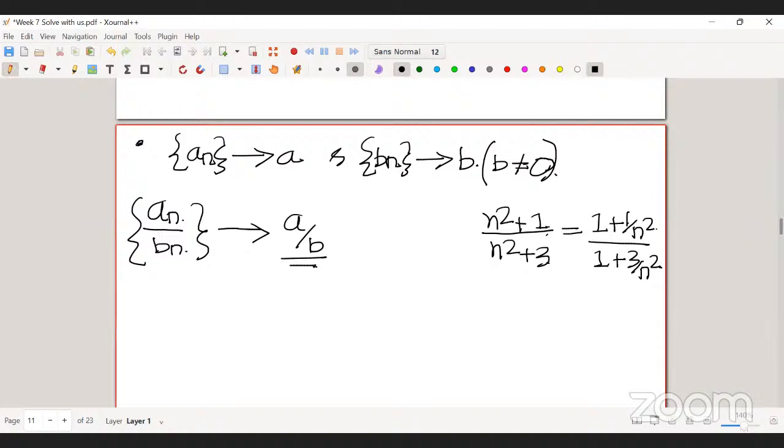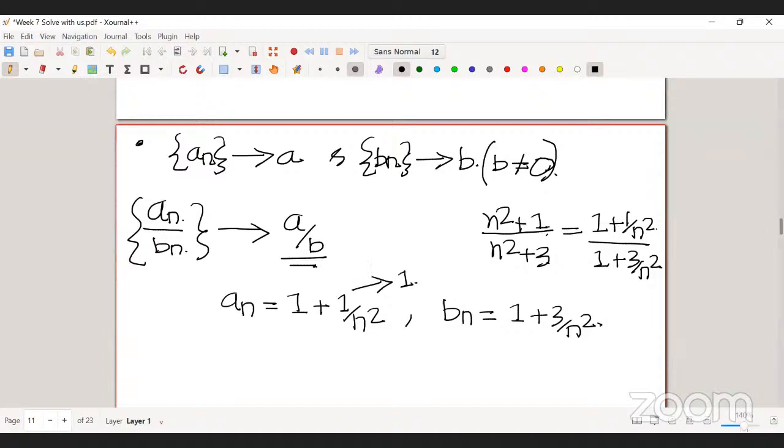So now suppose my first sequence An is nothing but 1 plus 1 by n square, and the second sequence Bn is nothing but 1 plus 3 by n square. As you can see, this An converges to 1, and this Bn converges to 1.